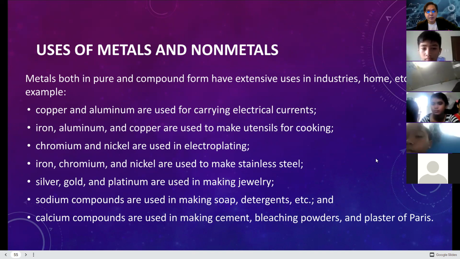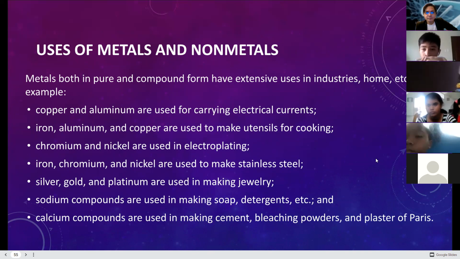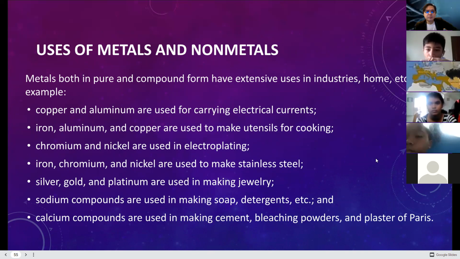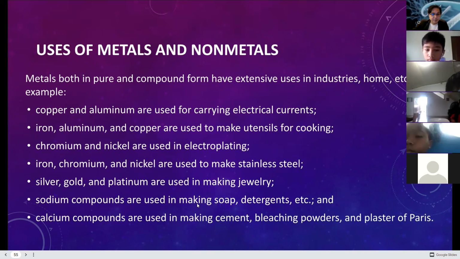Iron, aluminum, and copper are used to make utensils for cooking. Chromium and nickel are used for electroplating. Iron, chromium, and nickel are used for making stainless steel. Silver, gold, and platinum are used in making jewelry. Your jewelries. Sodium compounds are used in making soap, detergent, and more.